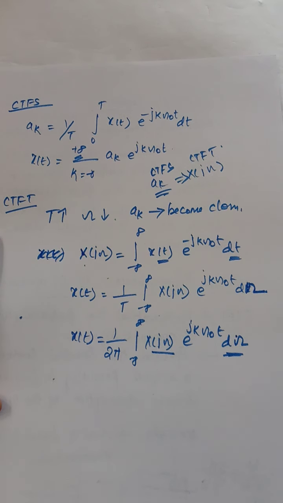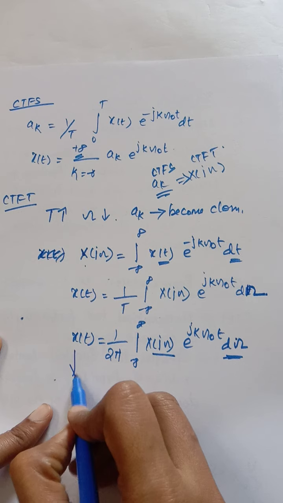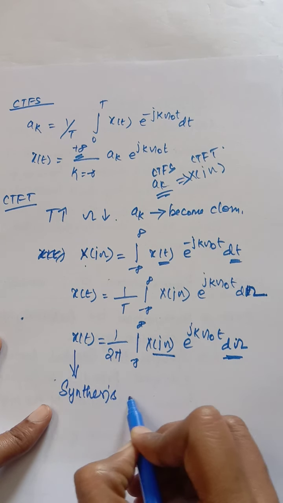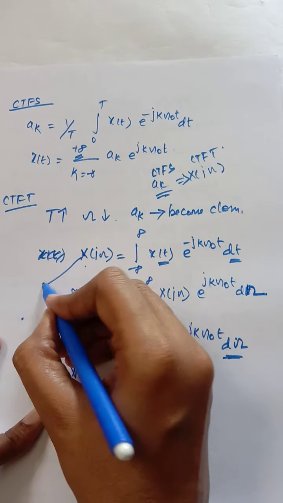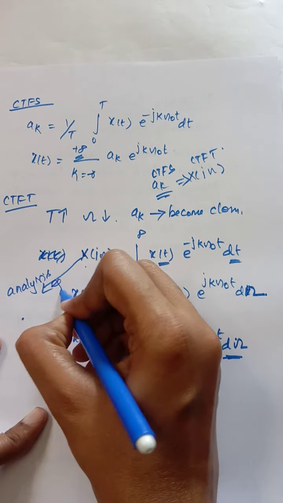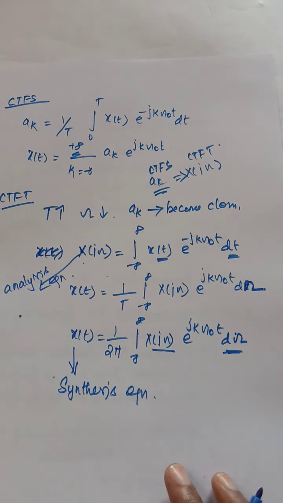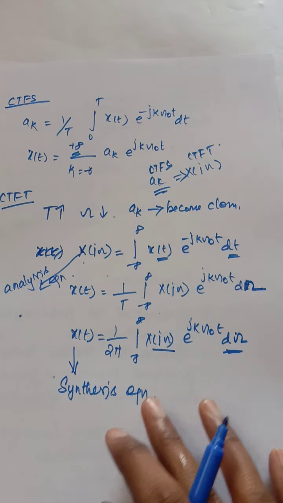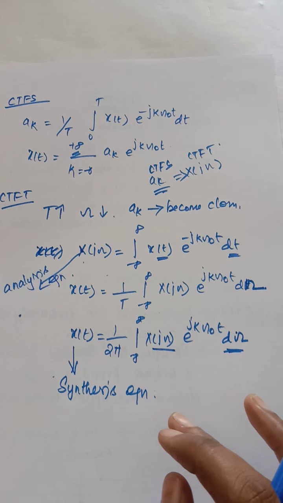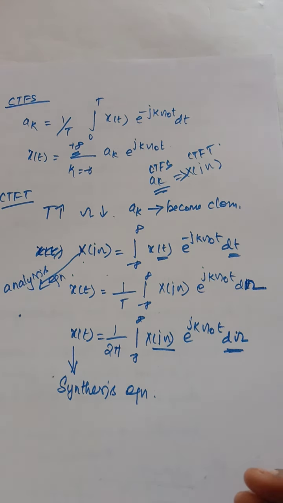This x of t equation is known as the synthesis equation, and this X of j omega is known as the analysis equation, similar to your Fourier series. Similarly, if you want to represent this, it should satisfy Dirichlet conditions similar to the previous one.